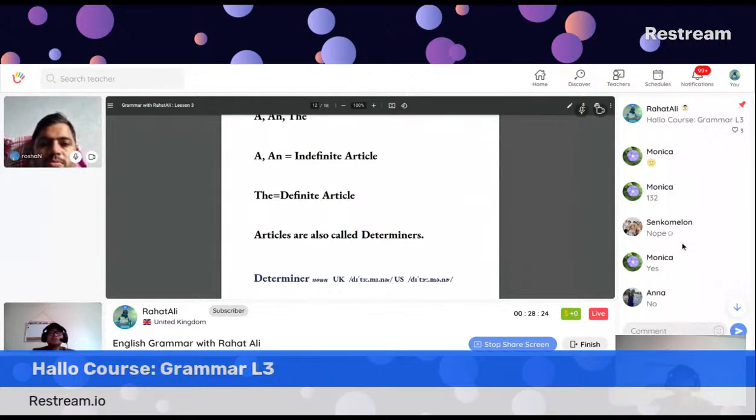Okay, so determiner. Roshan, do you know the meaning of determine? What does it mean? It's a math term, determine. Go on. I'm not sure, but it seems to me that determine means something which we do on... what can I say? I'm determined to do something like this. So you're using determined, which is an adjective form, a past participle form. But the word determiner came from the word determine. Determine is a verb, obviously, and determiner is a noun.